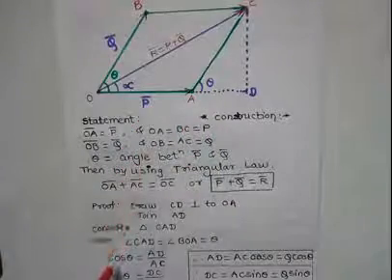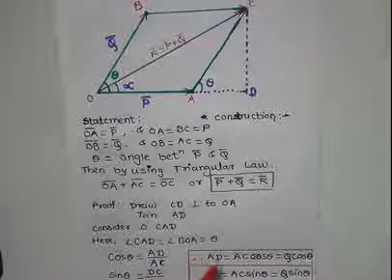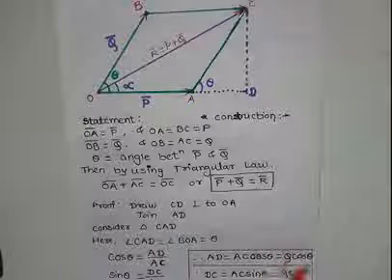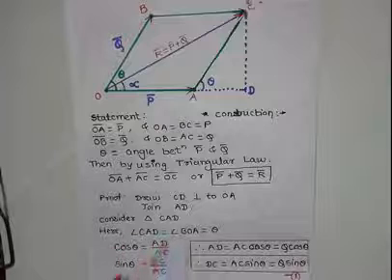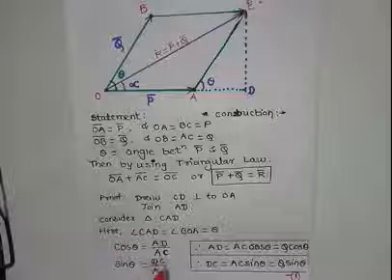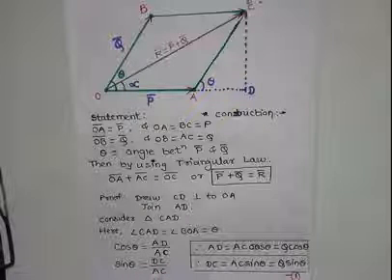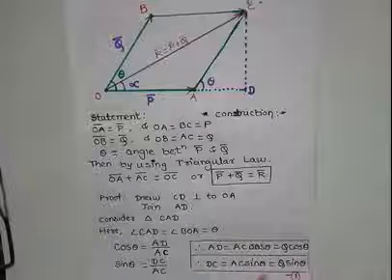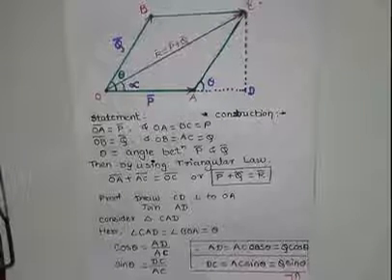Hence AD is equal to AC cos theta and it is equal to Q cos theta. Similarly, sin theta is equal to DC upon AC, opposite side upon hypotenuse. Hence DC is equal to AC sin theta and it is equal to Q sin theta. This is equation number 1 in this diagram.